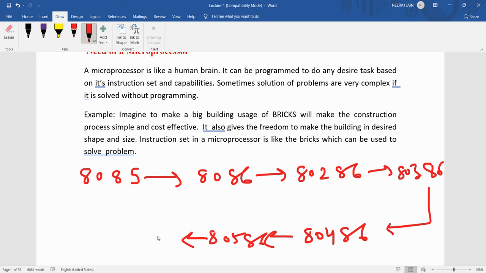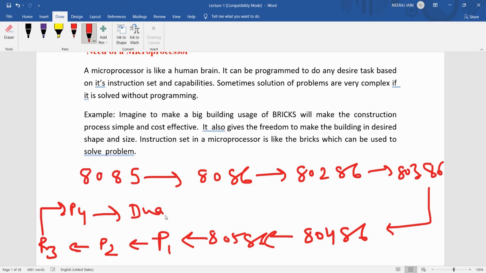Then there are the microprocessors of the Pentium series like P1, P2, P3, P4. These are the Pentium 1, 2, 3, 4 microprocessors.